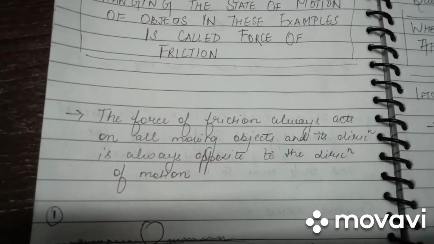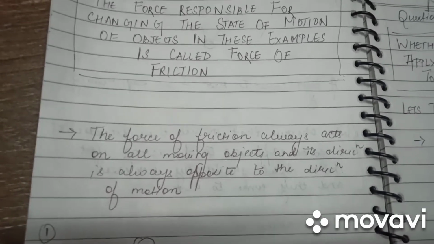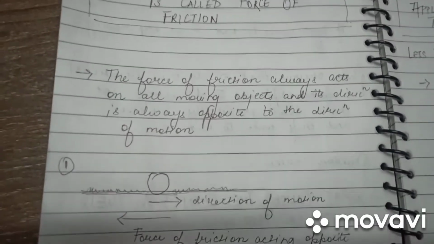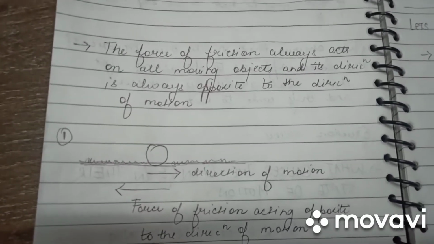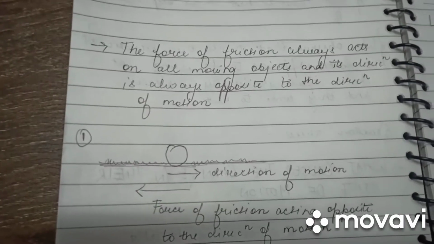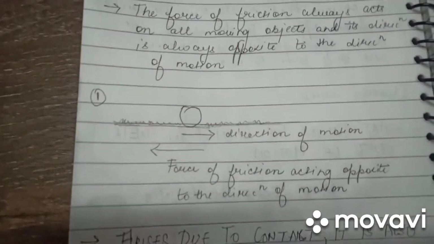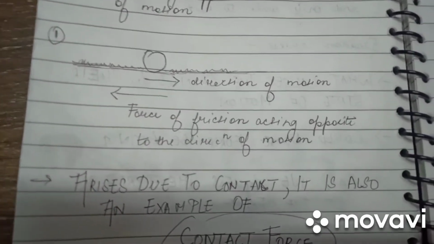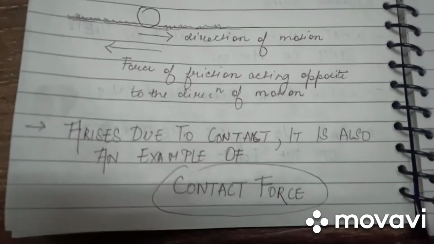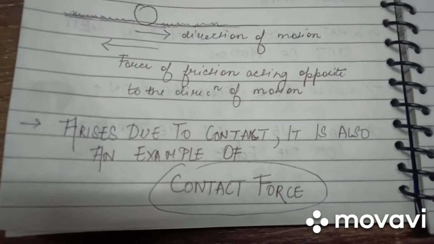The force of friction always acts on all moving objects, and its direction is always opposite to the direction of motion of the object. Like I said, in the case of a ball rolling along the ground, the direction of motion and the force of friction are opposing each other, as a result of which the ball eventually reaches a state of rest. Obviously, it arises due to contact. Therefore, the force of friction is also an example of a contact force.